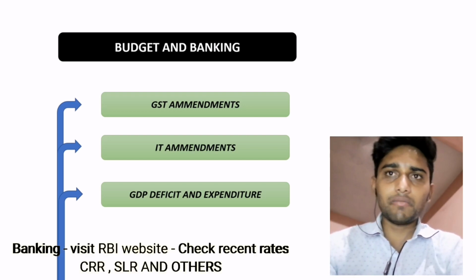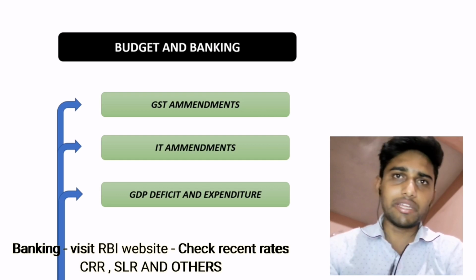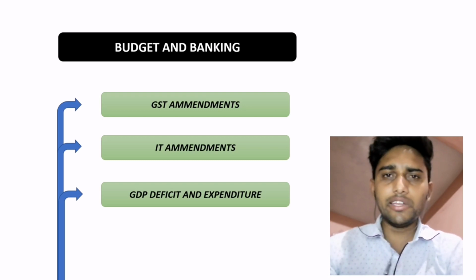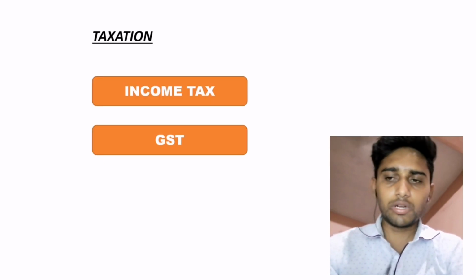Next point is GDP and expenditure. For example, they may ask what is the GDP expected for 2021-22. What is the fiscal deficit? How much is the government going to spend in the upcoming financial year? That kind of questions they may definitely ask. For example, what is the difference between nominal GDP and real GDP? If the interviewer wants to evaluate at an extreme level, you have to know the basic things about GST and expenditure, about income tax amendment and GST amendment. So you have to do all the things.